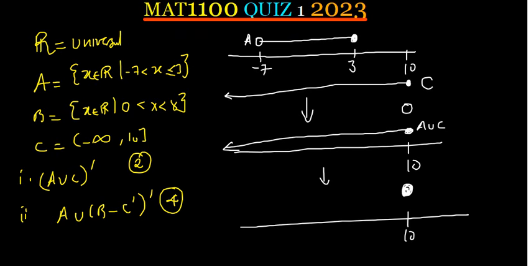In this case, let's say the universal set was going up to 11. We know that C complement is starting at 10 and the universal set is ending at 11. Let's say 11 is included in the universal set, so we just end here. Then A union C complement will be from 10 to 11. But if the universal set is just ending at 10, then this would be an empty set, because 10 is in the universal set, but at 10 we are putting an open circle. It means it's not in the set that we want, so definitely just put an empty set.